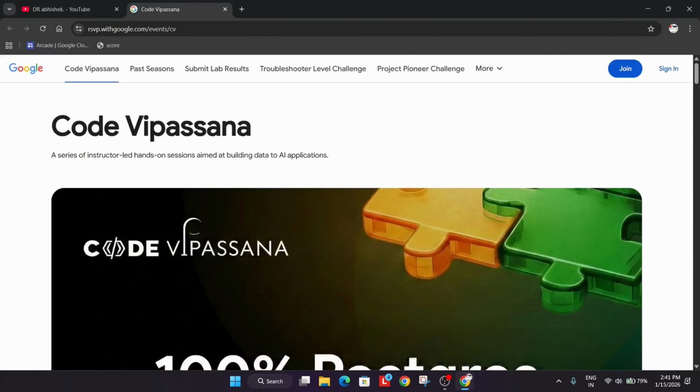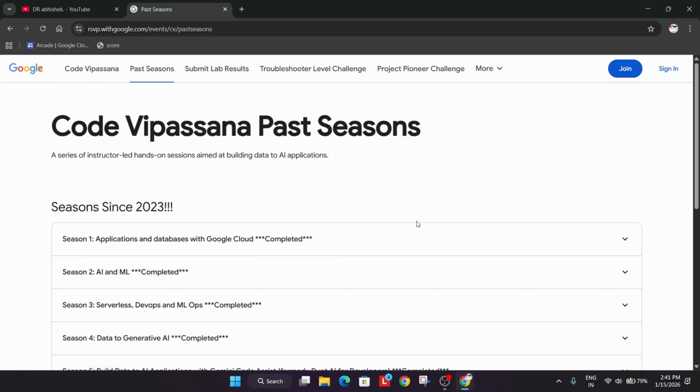How to participate? Let me just show you. First of all, let's look at the event details. The best thing is that you just have to work on the projects. They will give you some assignments, you have to complete them, and after that you have to submit the projects. After that, you'll get a Google certificate. Yes, it's an official event, and the certificate generated from this event will be valid, and you can post and share it on your socials and add it to your resume.